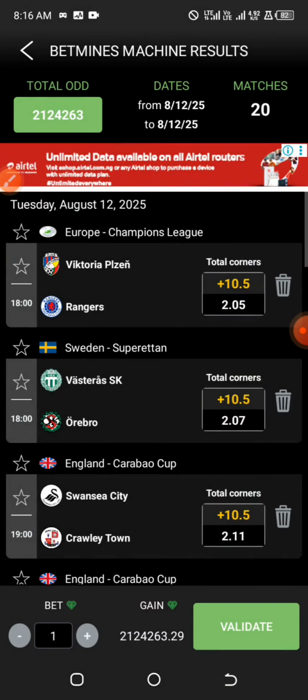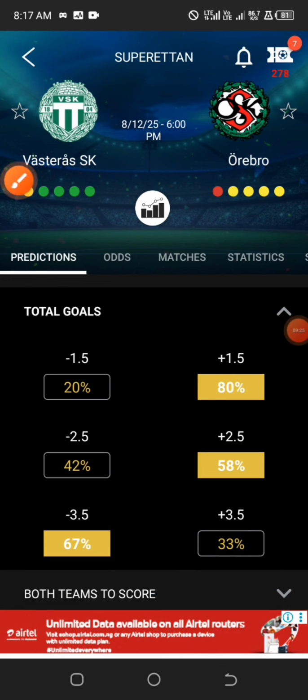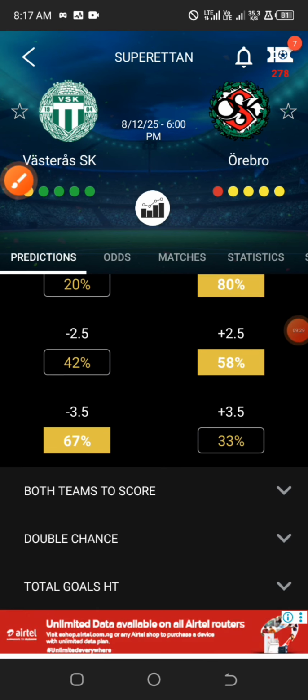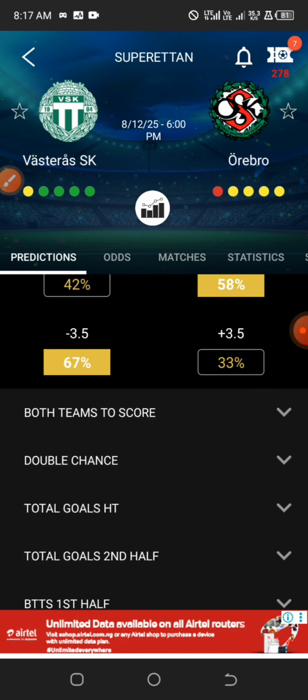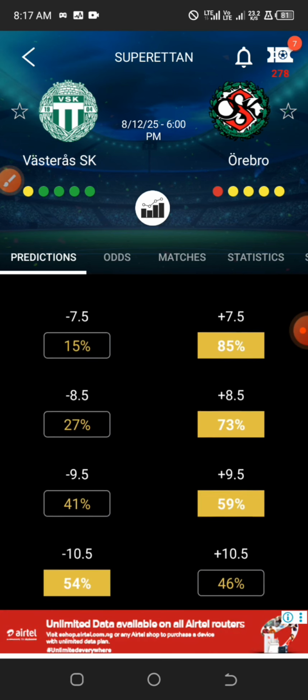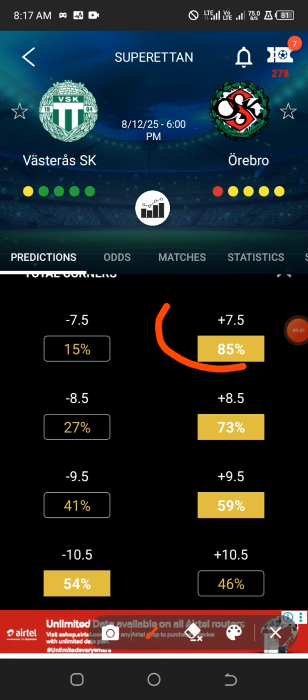So let's say we want to check this game. We have the total goals greater than under 2.5, so we are expecting more than 2.5 goals from this game, but not so sure. Now looking into the corners, this one also seems to be kind of worse. So in case you want to go for this game, I would suggest you go for over 7.5.